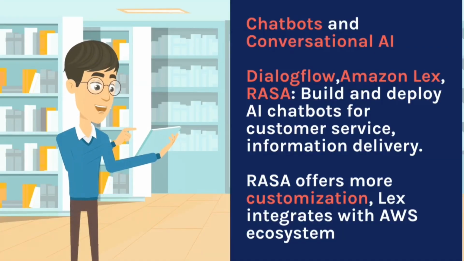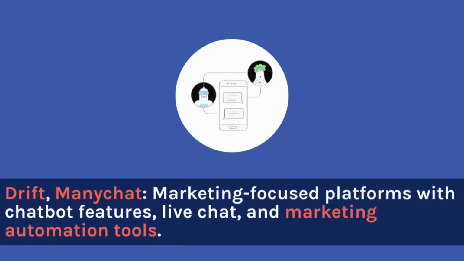Chatbots and conversational AI. Dialogflow, Amazon Lex, Rasa. Build and deploy AI chatbots for customer service, information delivery. Rasa offers more customization. Lex integrates with AWS ecosystem. Drift, ManyChat. Marketing-focused platforms with chatbot features, live chat, and marketing automation tools.